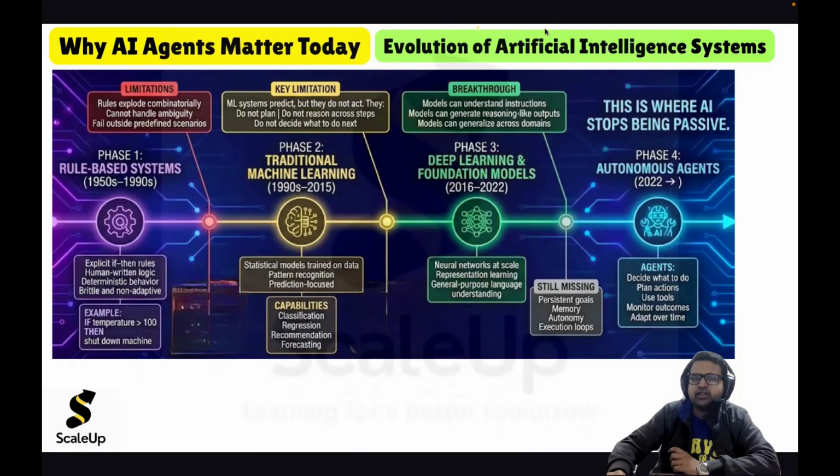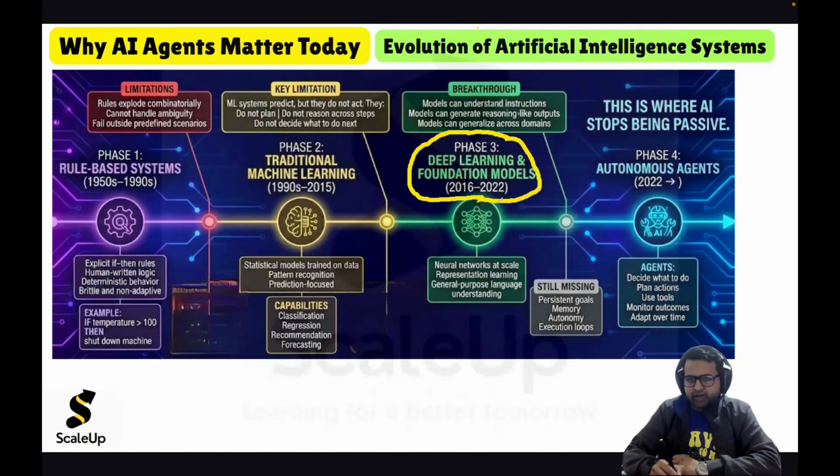Okay, now we are discussing phase 3. Phase 3 was deep learning and foundational models. That is 2016 to 2022, especially the transformer architecture and all that. So deep learning and foundational models. Now what it was, see, deep learning is like neural networks. Deep learning is like deep neural networks at scale.